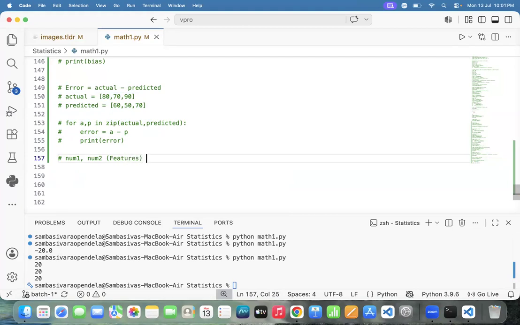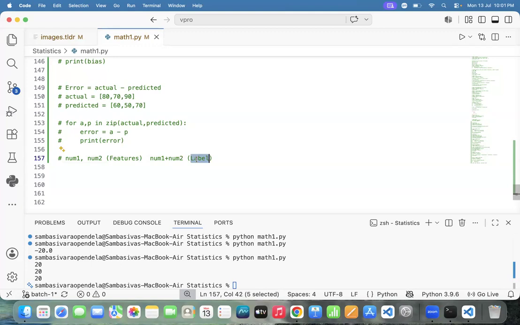Fine. What is the output we are getting? Output is num1 plus num2. Output, we always call the label. For any program, the input we call features: one feature, multiple features. The program output, technically, we call the label.